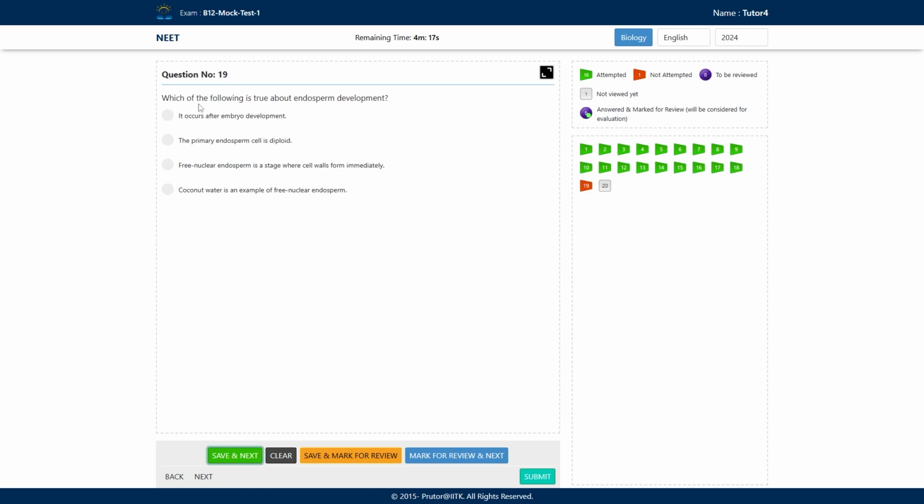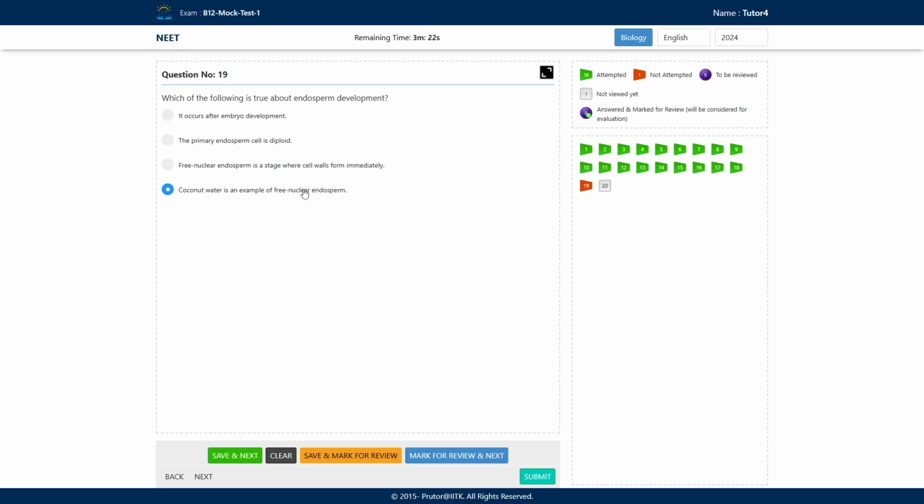Next question, which of the following is true about endosperm development? Okay, what are the options? It occurs after the embryo development. So they are saying that embryo develops first and then the endosperm develops. So remember, endosperm provides nourishment to the embryo. So is this statement true or false? Option number B, the primary endosperm cell is diploid. Okay, option number C, free nuclear endosperm is a stage where cell walls form immediately. And option number D, coconut water, example of free nuclear endosperm. The correct answer here will be option number D, coconut water, example of free nuclear endosperm.